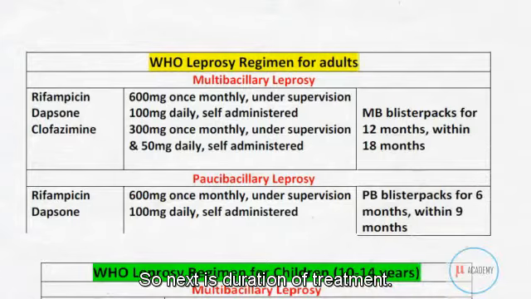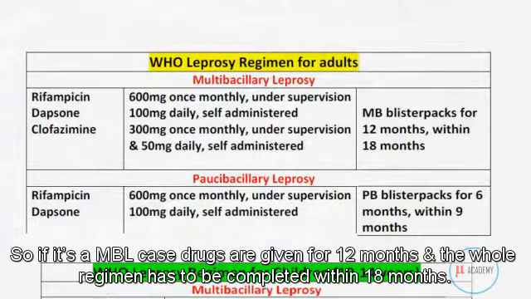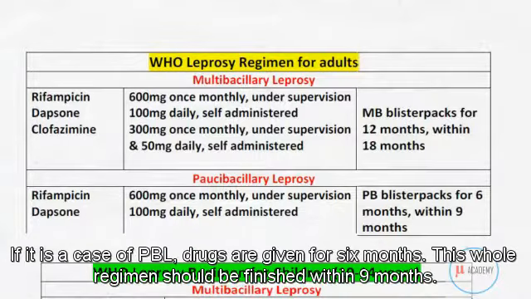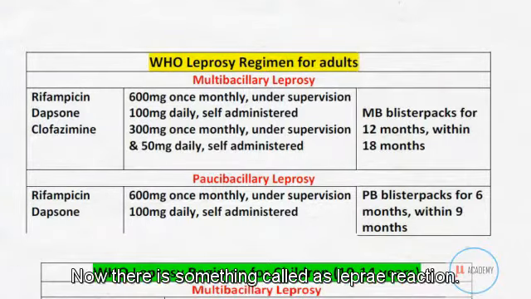So next is duration of treatment. If it is a case of multibacillary leprosy, drugs are given for 12 months, and the whole regimen has to be completed within 18 months. If it is a case of paucibacillary leprosy, drugs are given for 6 months. This whole regimen should be finished within 9 months.